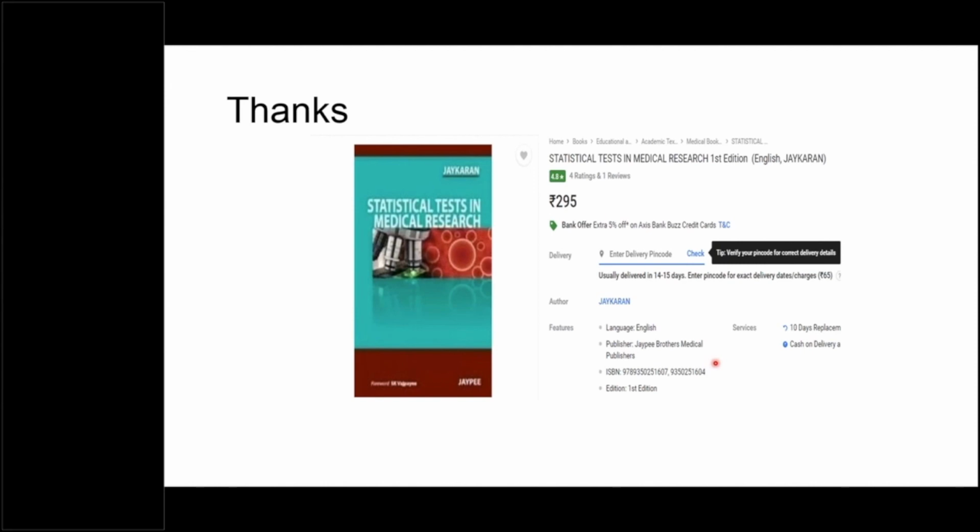This is only the starting, right? Once you understand all these things, then we go to the advanced topics like survival analysis or post hoc tests, which I have deliberately omitted at this juncture, because even knowing this much is also a kind of achievement if you can grasp this easily.